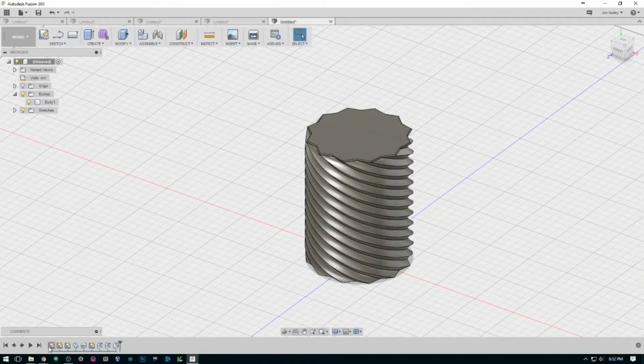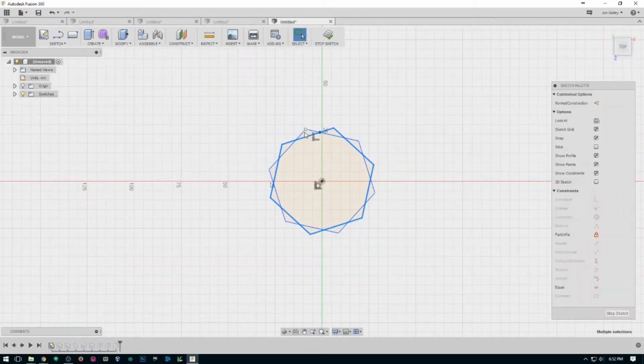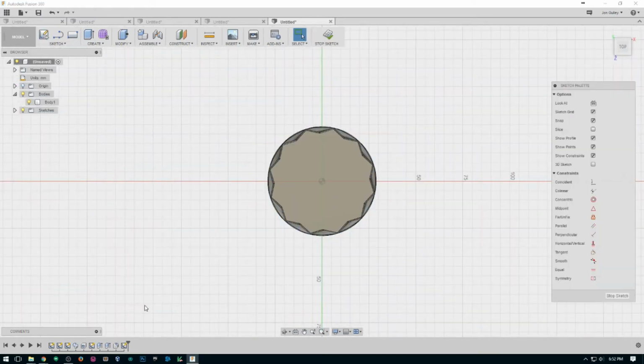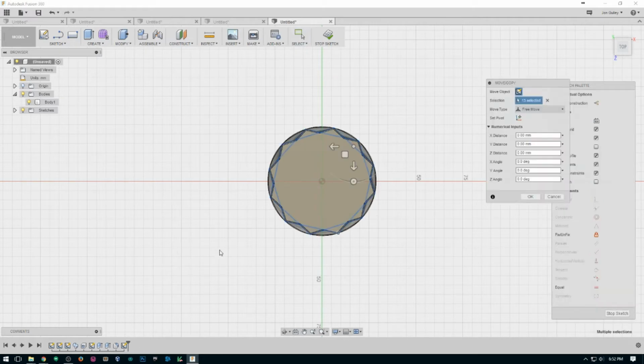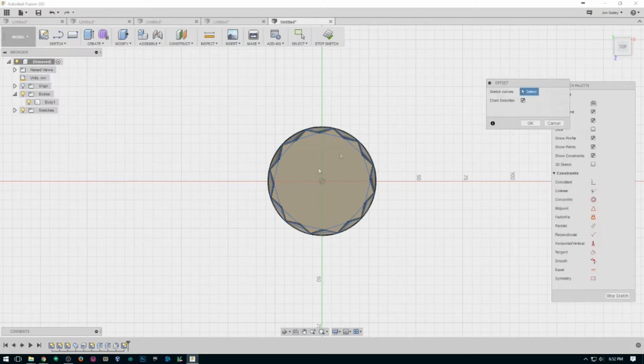Now that you have that done, you can go back to your first sketch, select everything, just the lines. Copy, done with our sketch, make a new sketch, and paste. We then want to do an offset from there. And now this, you want it to be your wall thickness plus your tolerances.